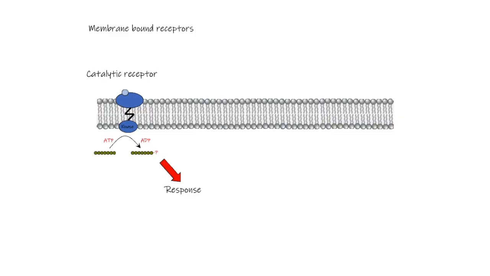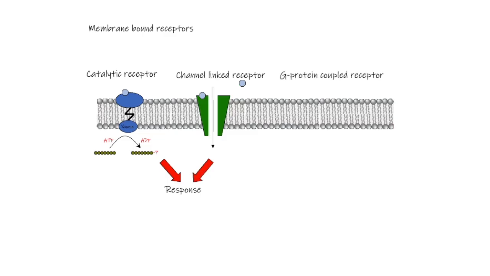Next, we have a channel-linked receptor. When a messenger binds to a transmembrane protein, it opens a channel that allows the movement of ions into or out of the cell, thereby eliciting a response. Finally, we have the G-protein linked receptors, which when bound create their own response. The G-protein receptor involves several different parts.